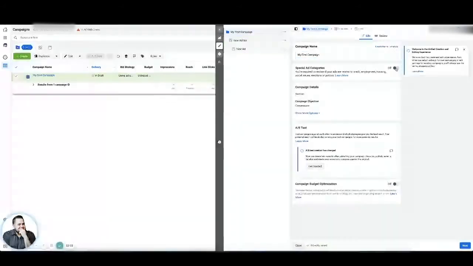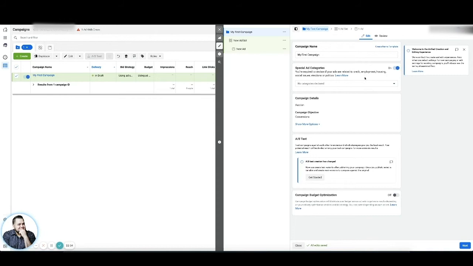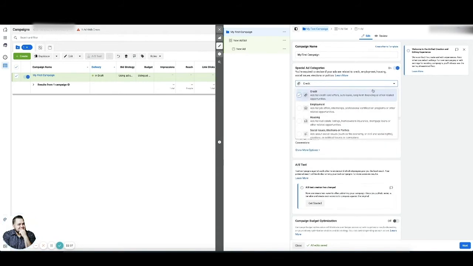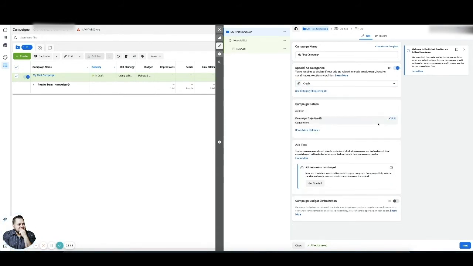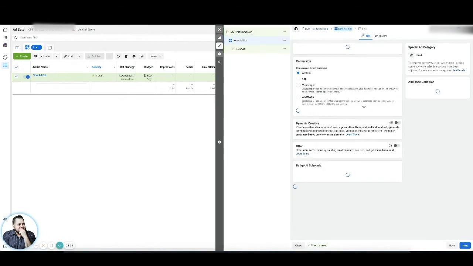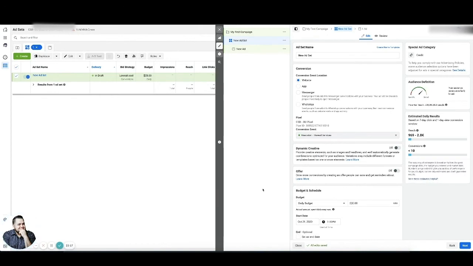Now, you're going to need to select special ad categories for credit repair leads, okay? And then you're going to have to select credit. It does limit some of the things you can and can't target, but in my experience, it hasn't really affected us in a negative way. So I wouldn't worry about these other options for now. You can go more in depth with them later through Facebook's tutorials or through our masterclass. We go in depth on a lot of these things. This is just to help you get going. Now, if we shimmy over here to the ad set, it's who are we targeting? What are we looking for?